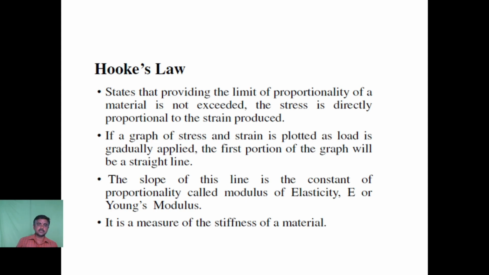So that is Hooke's law. Hooke's law states that, provided the limit of proportionality of a material is not exceeded, the stress is directly proportional to strain. That proportionality limit is nothing but the elastic limit. If you look at the graph I showed previously, if a graph of stress and strain is plotted as load is gradually applied, the first portion of the graph will be a straight line.